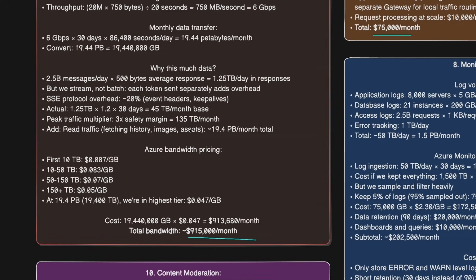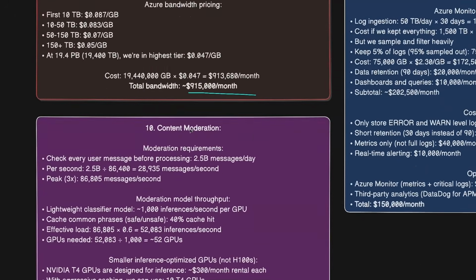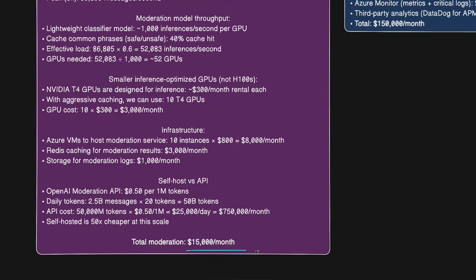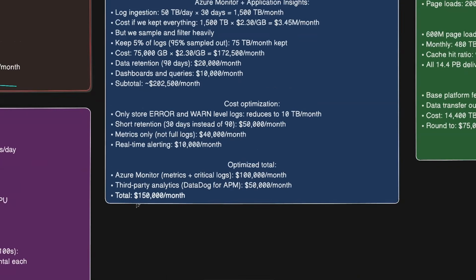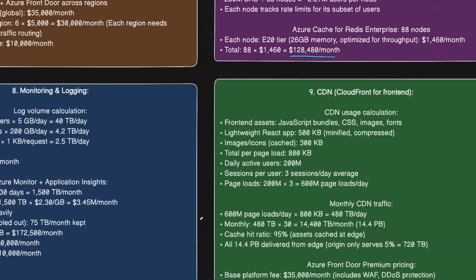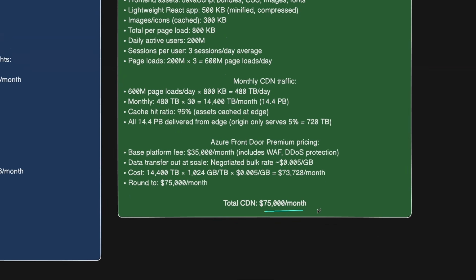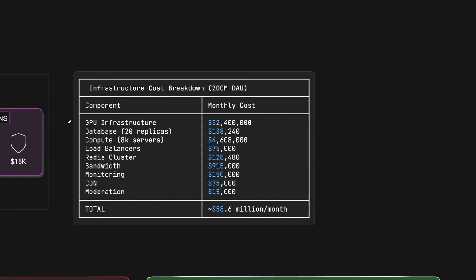And apart from that, we'll have again small costs compared to overall what we had here, like 15,000 for content moderation, for monitoring and logging around $150,000 per month, and for the CDN we'll pay around 75,000 per month. So the single biggest component here for the cost is the GPU infrastructure. After that, it's the compute of the servers that we need to have, and then the rest is usually small compared to what we have for the biggest component here. The total comes down to $58 million per month.